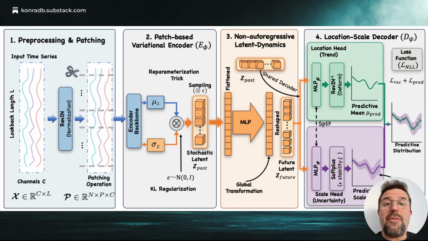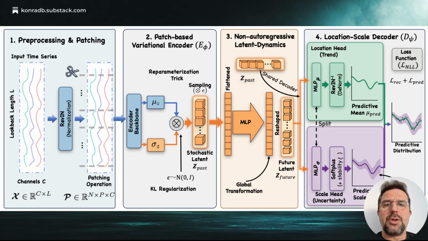Figure 2 outlines the 4 main stages of the system. First, data is normalized and cut into patches to preserve local patterns. Second, an encoder maps these into a latent space to represent uncertainty. Third, a global transformation predicts future states in a single step, avoiding slow recursive steps.